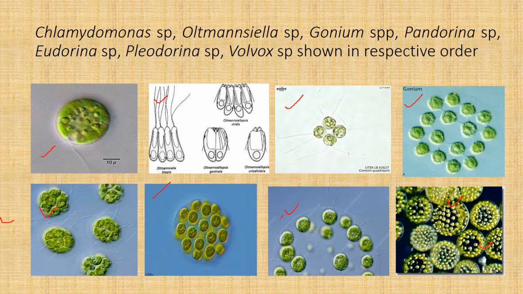For example, Chlamydomonas is a unicell, and a single cell of Chlamydomonas is easily predated by water fleas and any other aquatic micro as well as macro invertebrate species.